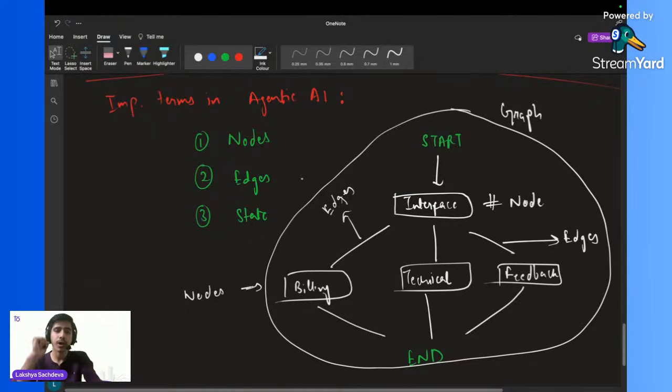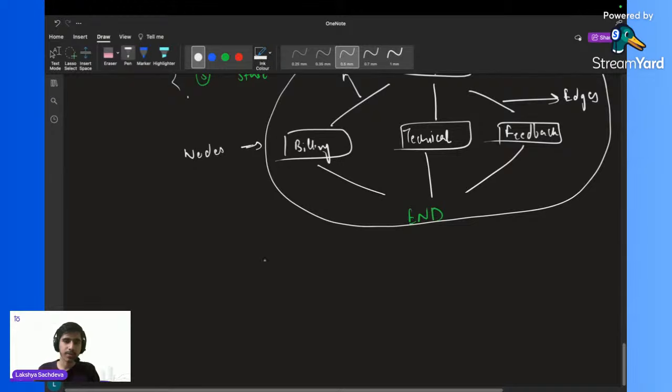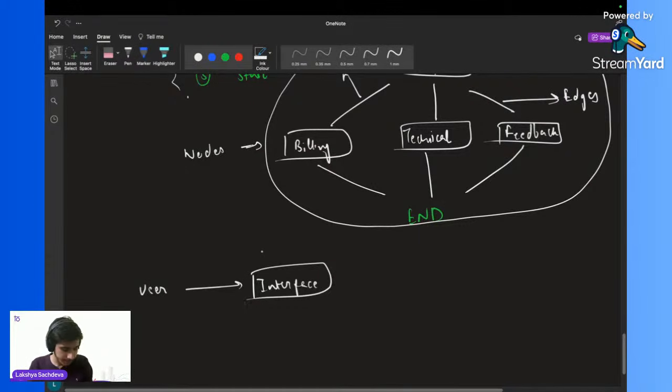Yes, many of you are asking, sir, you have told us what nodes are and what edges are, but what about state? Let's say you are giving a user query to the interface node. My interface node will receive some kind of user_query.